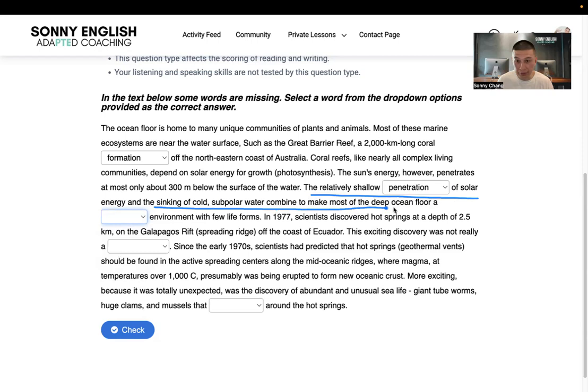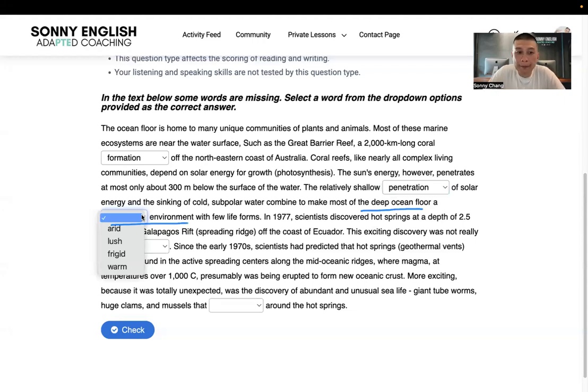There's a long sentence, right? It comes to here. The clue that I see is this: deep ocean floor. I've never been there. I do not wish to go there. So this is describing the environment in the deep ocean floor. First of all, do you think it's warm there? Do you think it is warm in the deep ocean floor? I've never been there, but I've seen movies. I believe it is cold there because there is no sun, right? The sun does not penetrate.